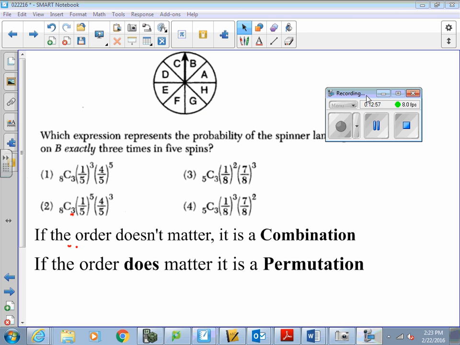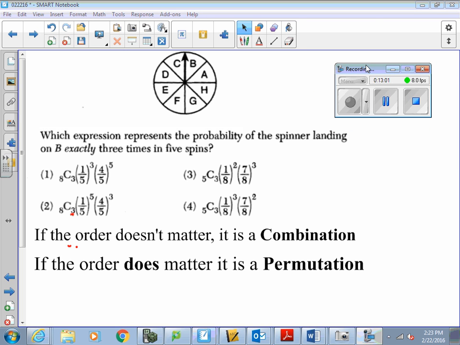I want you to write down these definitions of a combination versus a permutation. Basically, with a permutation, order does matter, and with a combination, it doesn't matter. There are a lot of examples.